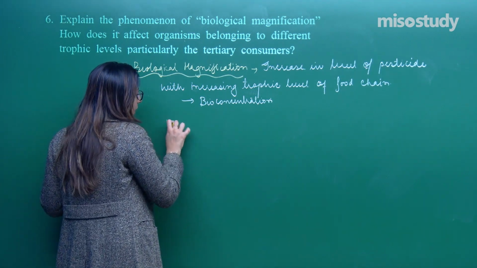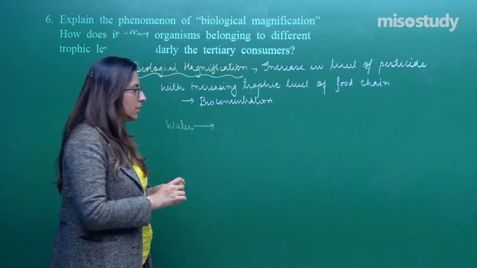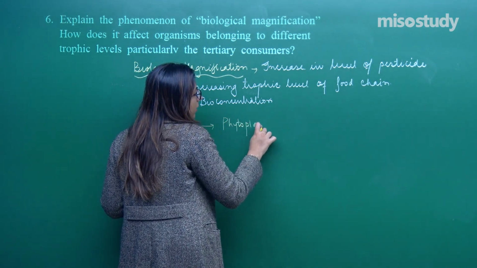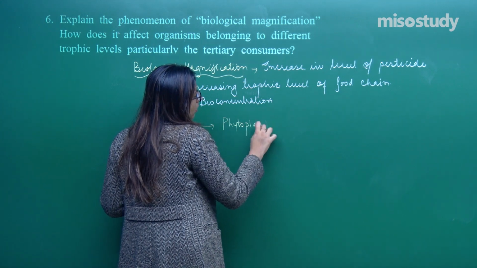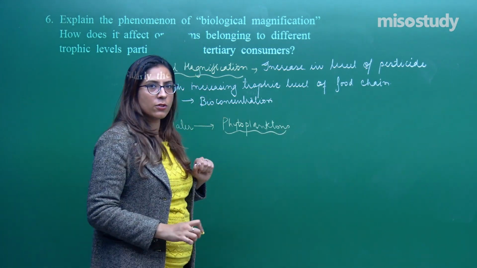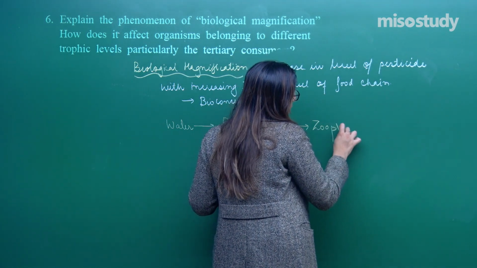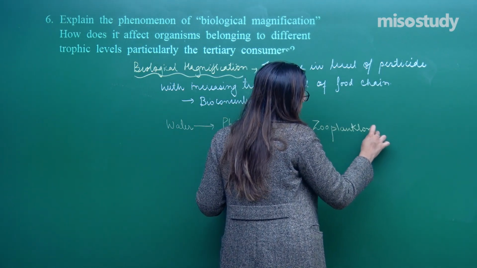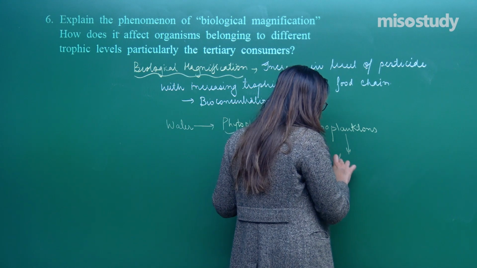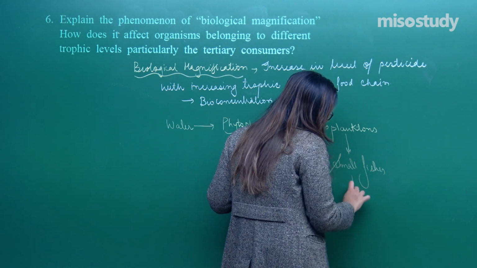Fishes are there which are living in water. In the water, various small plants are present, which we term phytoplankton. Phyto means plant, plankton, free floating plants, phytoplanktons. These phytoplanktons are eaten up by small animals, which we call zooplanktons. Zooplanktons are further eaten up by another group of organisms, which is small fishes. Small fishes are further eaten up by the large fishes.